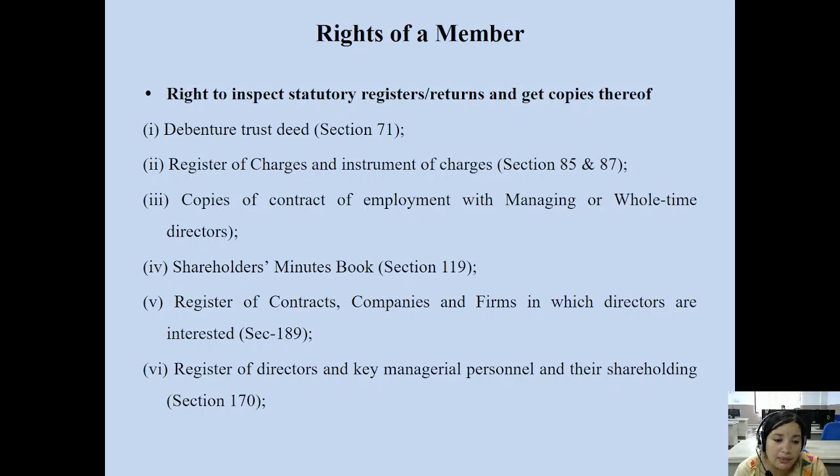That person is entitled to exercise and enforce that right to inspect these important documents of the company, the shareholders minutes book. He or she may demand copies of the minutes books as per section 119.